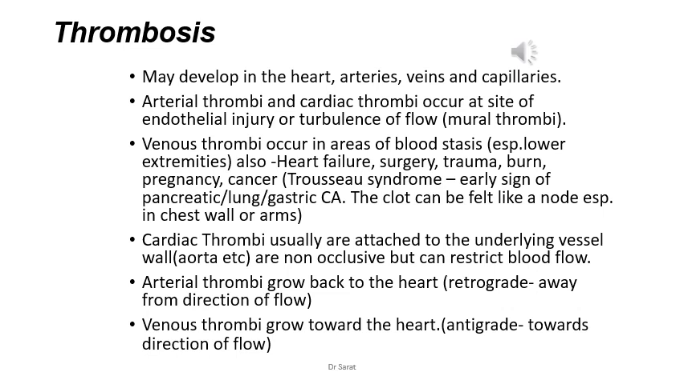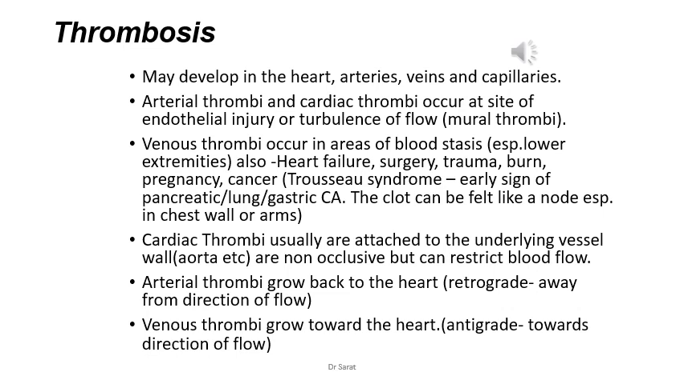So I'll explain some general topics and differences between arterial and venous thrombi. Usually thrombosis can develop in the heart, arteries, veins and capillaries. Arterial thrombi and cardiac thrombi occur at the site of endothelial injury or turbulence of flow. They are called mural thrombi. Whenever there is an injury, a plaque rupture, or turbulence of flow, arterial or cardiac thrombi grow at that particular site of injury in the walls of the blood vessels. That is a mural thrombus.